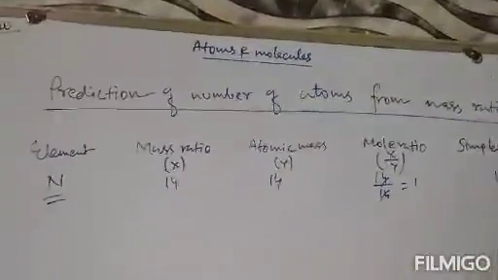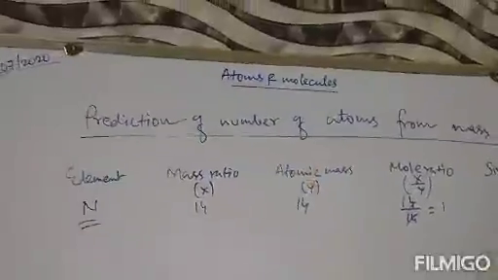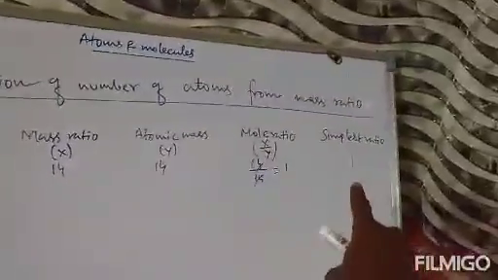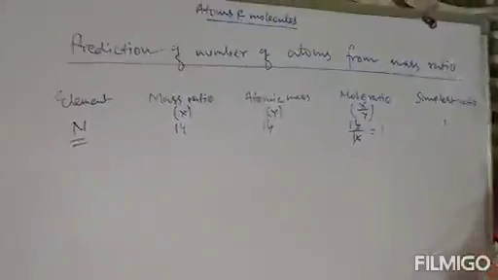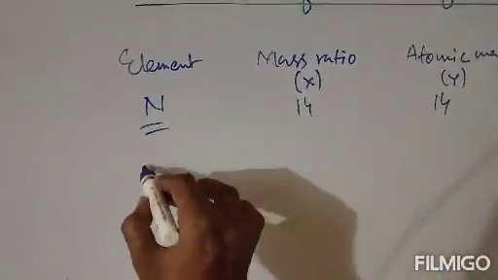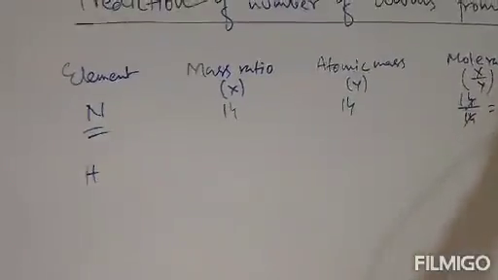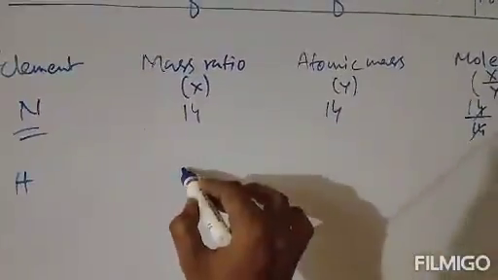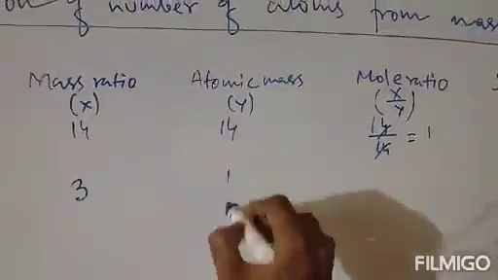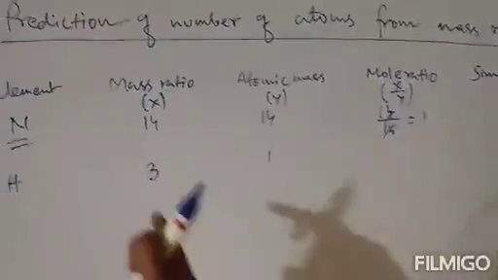That means in the nitrogen atom only one atom is present, or we can say only one nitrogen is present, because the simplest ratio comes as 1. Clear? Another example, suppose another element given is hydrogen. The mass ratio of hydrogen is 3 and the atomic mass is given as 1.